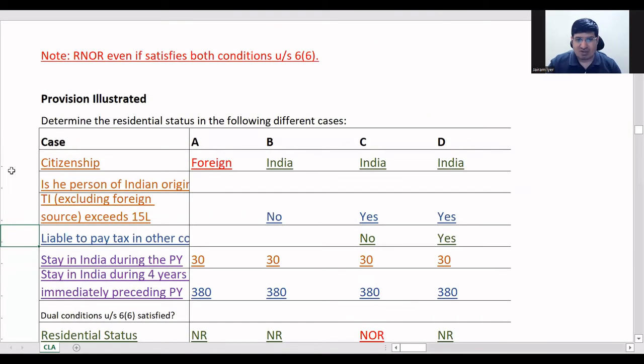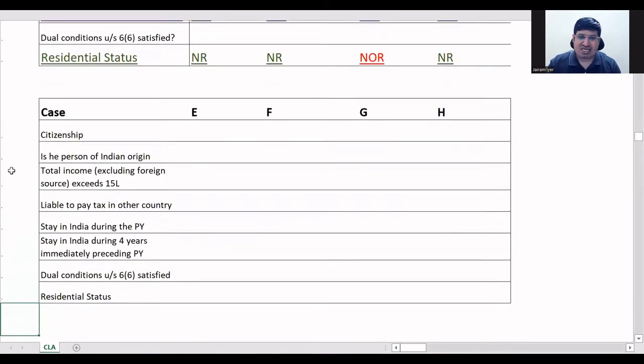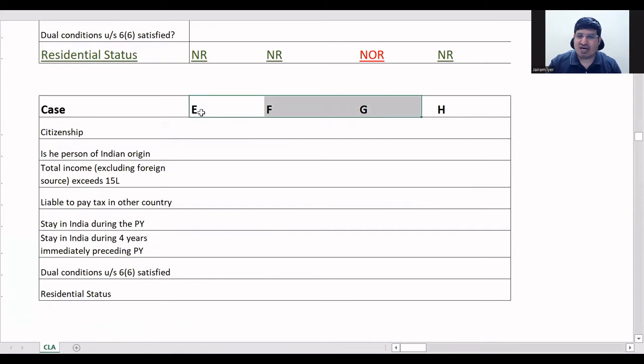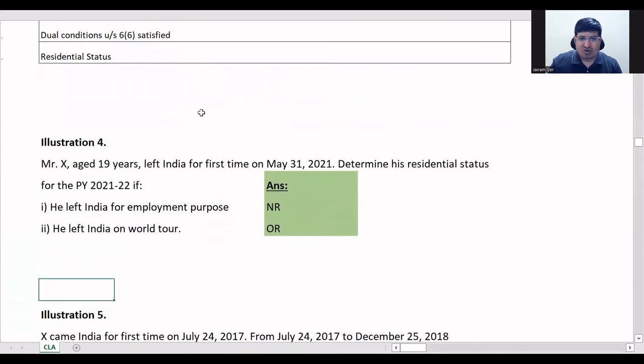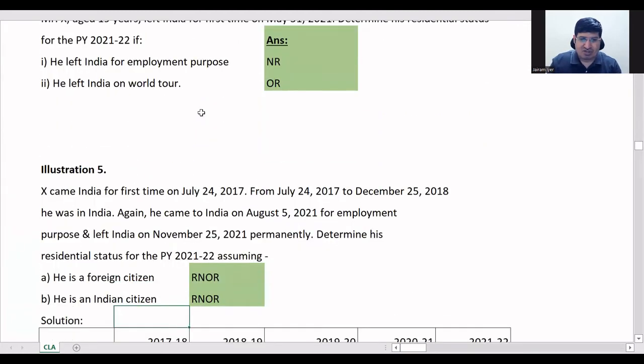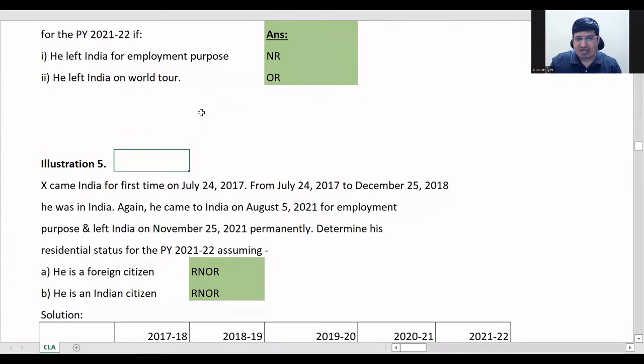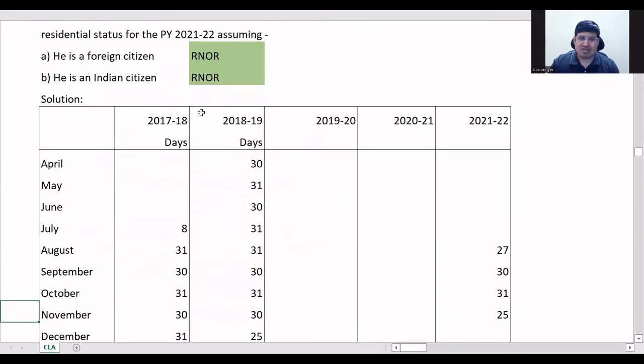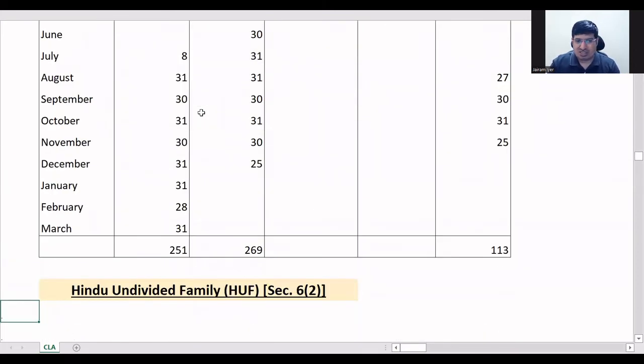Okay, so this is how you have to do. Now after this, there is another case further. Tomorrow Shivam will take you through this in his session, and then this other small problem, this also he'll take you through, and illustration 5 also. So he is going to do practice problems, and along with that, he'll show you this also. This will be there in your notes.